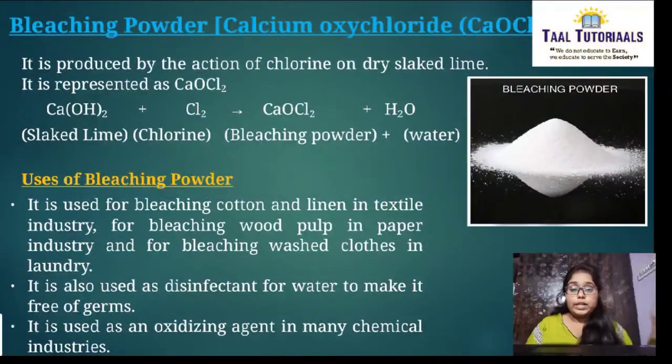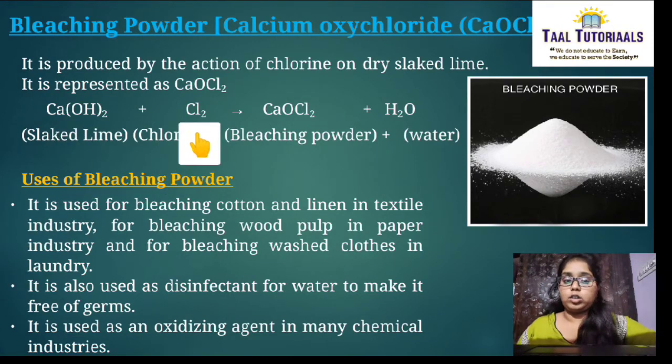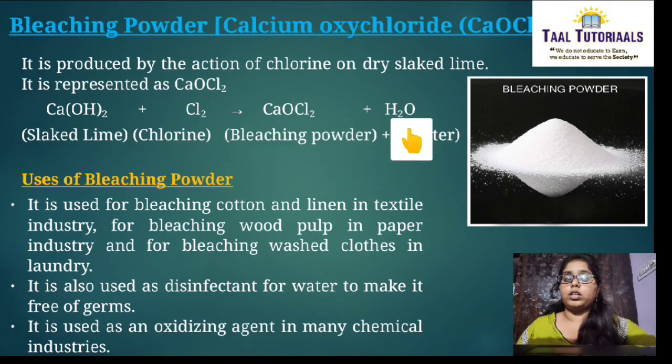bleaching powder. Bleaching powder is also known as calcium oxychloride, that is CaOCl2. It is produced by the action of chlorine on dry slaked lime. Then it produces CaOCl2. See here, slaked lime is nothing but Ca(OH)2. You can see here, this is Ca(OH)2. Ca(OH)2 reacted with chlorine gives bleaching powder, that is CaOCl2, and water. This is how bleaching powder is obtained.